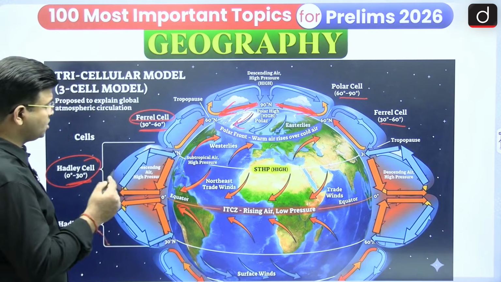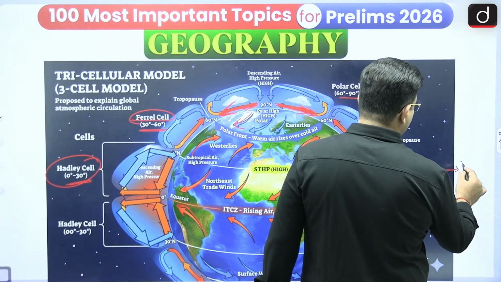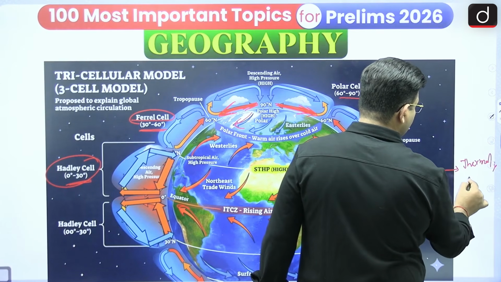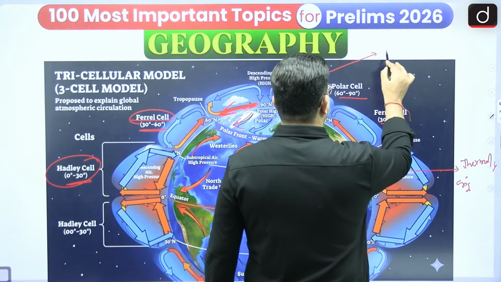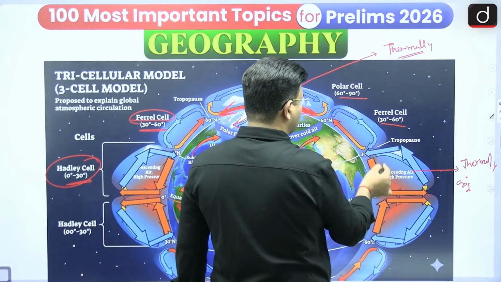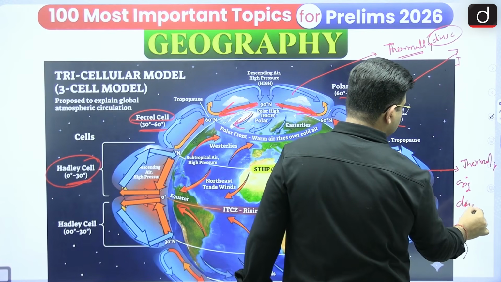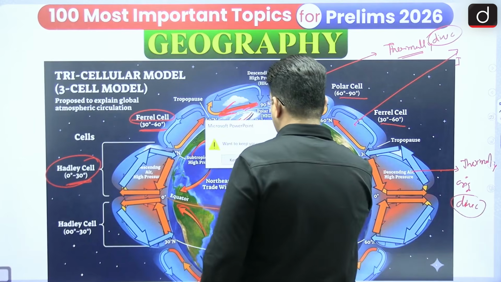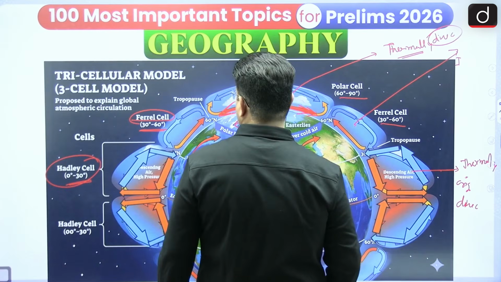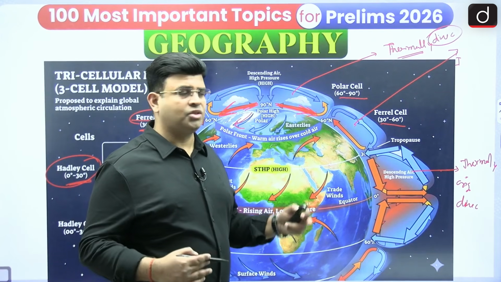In this region one more thing is there. The Hadley cell is thermally originated, thermally direct, and the polar cell is also thermally direct, but the Ferrel cell is indirect. It is known as dynamically driven also.